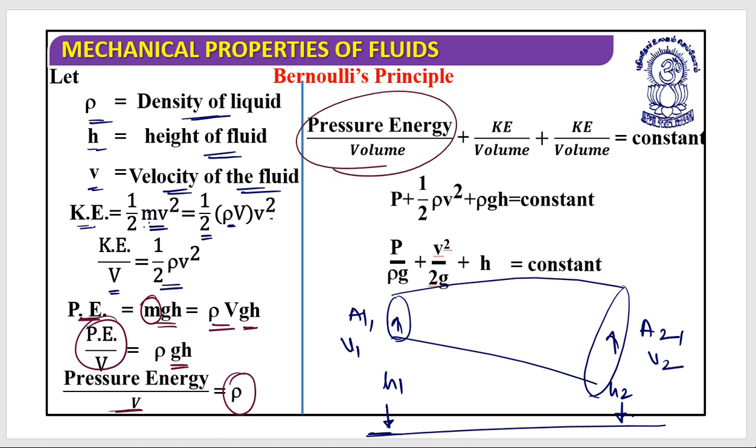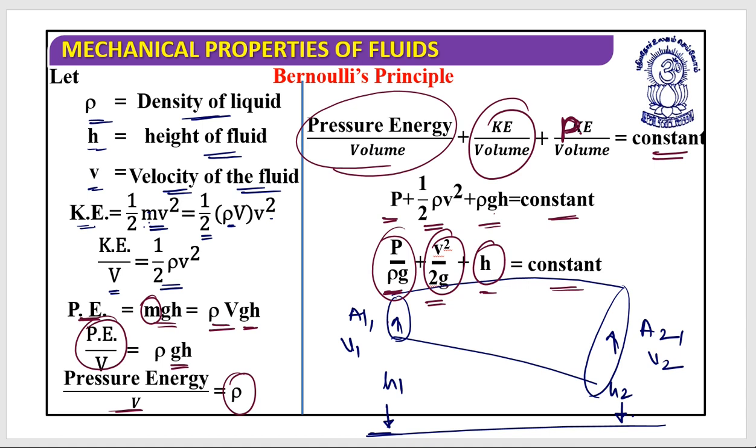So the pressure energy per unit volume plus kinetic energy per unit volume plus potential energy per unit volume would be constant. So P plus half rho v square plus rho g h is equal to constant. Or let's divide this by rho g, then I have P by rho g plus v square by 2g plus h equal to constant. These are known as the heads, but we will discuss that later. But let's first understand how this is achieved.